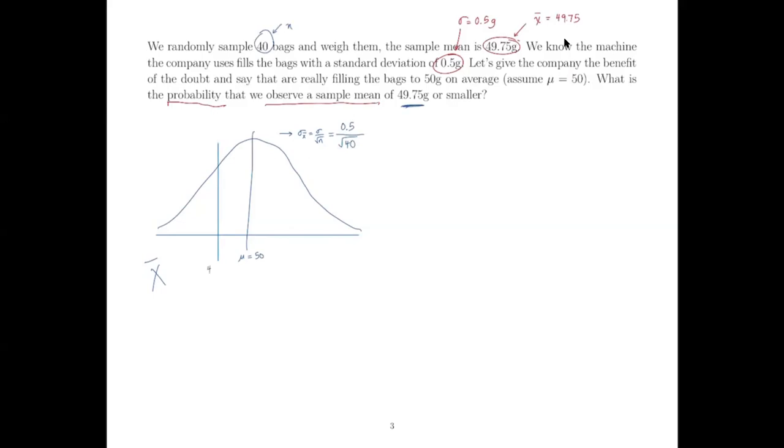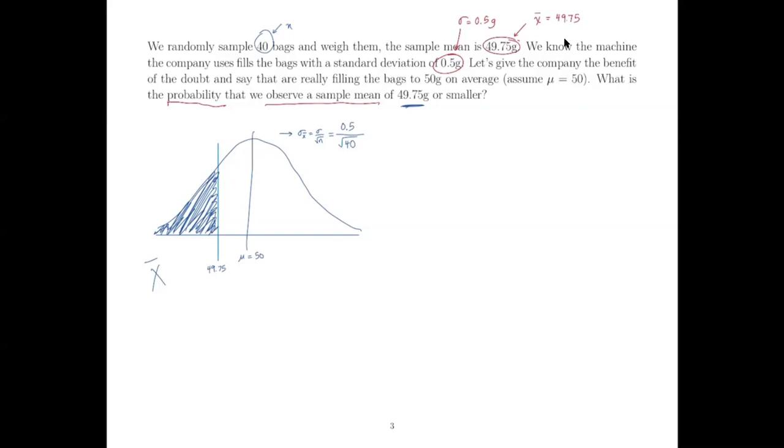So I'm going to draw 49.75. That's an observed sample mean, and they asked us for the probability of 49.75 or less. So that means we need to get this area in here, anything to the left of 49.75. We would have talked in class about how to get an area or a probability. One option is to try to convert this into a z-score. We could do that, or we could just use p-norm directly, okay?